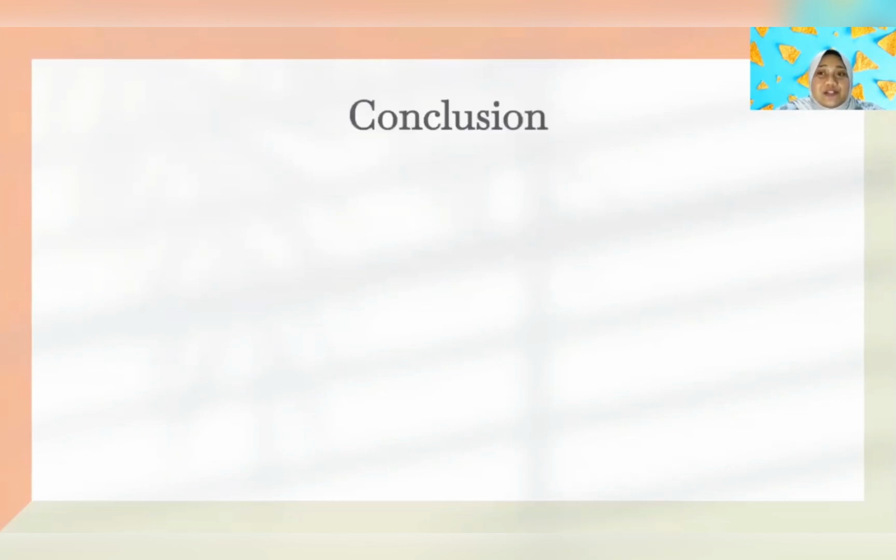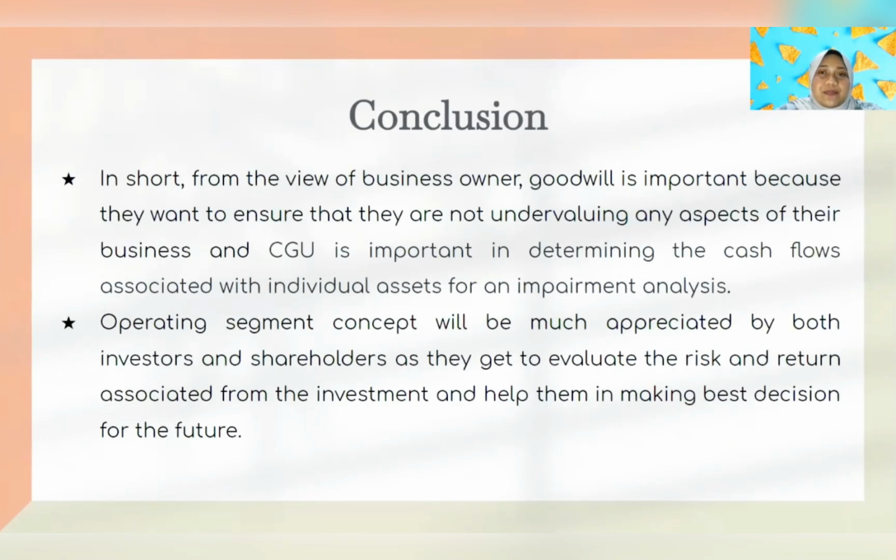Okay, in conclusion, for the first topic, from the view of business owner, goodwill is important if the business wants to ensure that they are not undervaluing any aspect of their business, and CGU is important in determining the cash flows associated with individual assets for an impairment analysis.